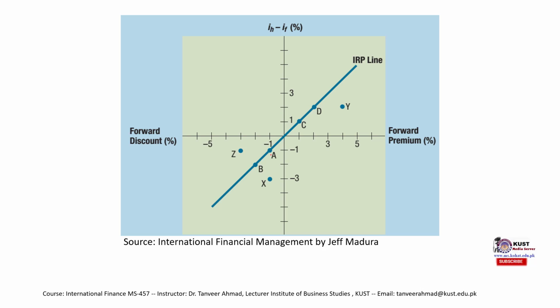Okay, this graph just explains the idea of interest rate parity. When the interest rate differential, let's say the home country's interest rate is 6% and the foreign country's interest rate is 5%, then the differential is plus 1%.